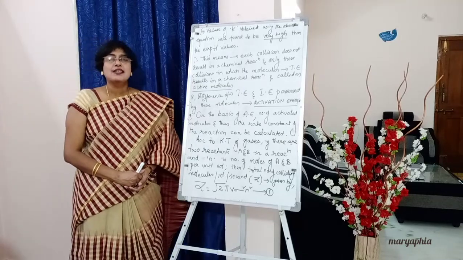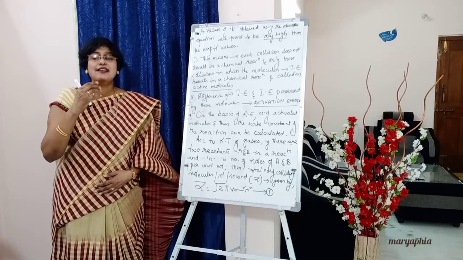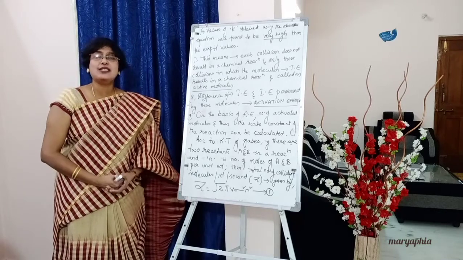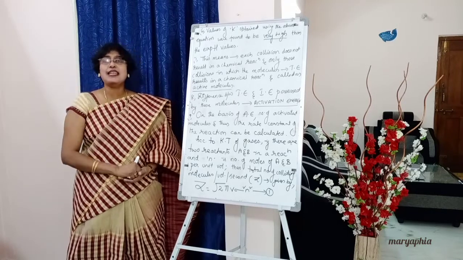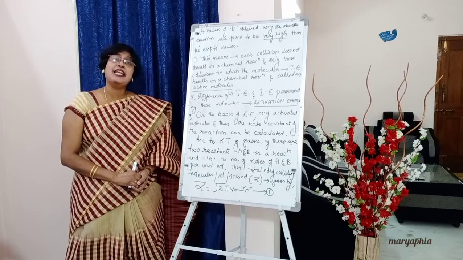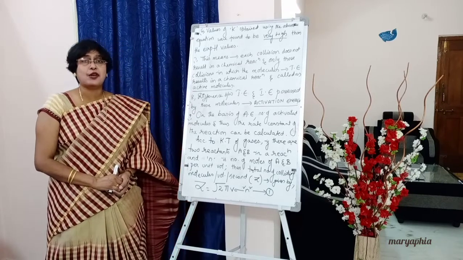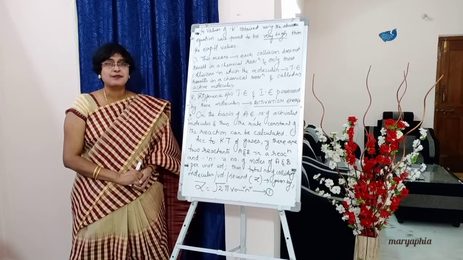So, when can we calculate K using that formula? When each collision is resulting in a chemical reaction. And it was found that the values of K obtained using that formula are very high when compared to experimental values.